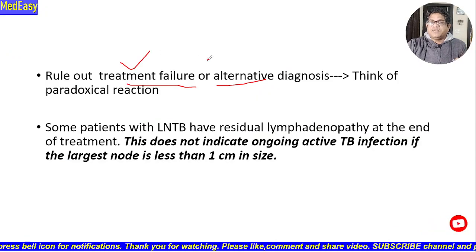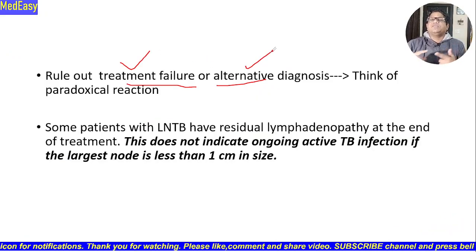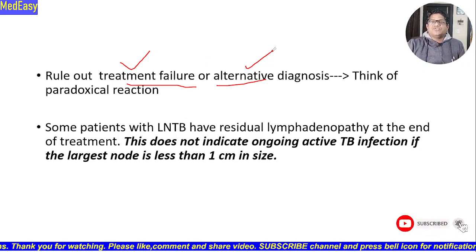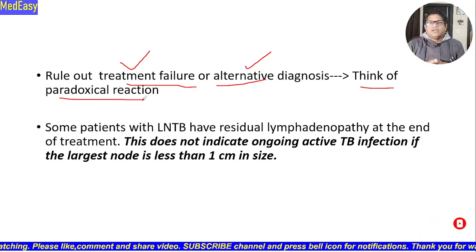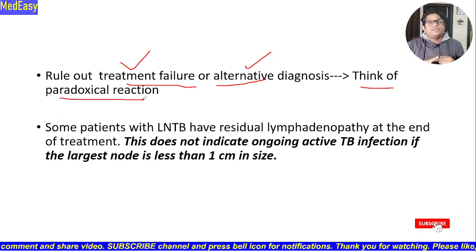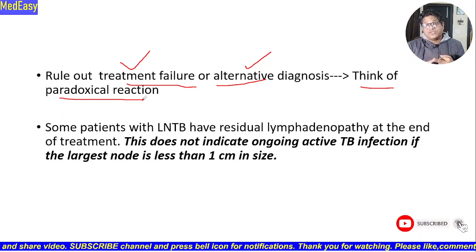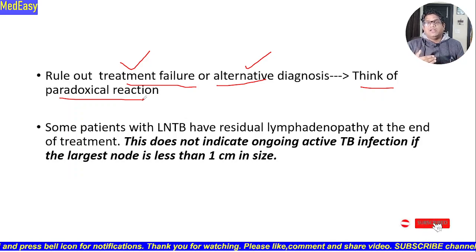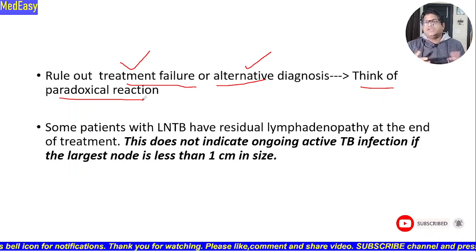Once treatment failure and alternative diagnosis are ruled out, so that treatment failure is not the case and an alternative diagnosis does not seem likely, in that situation we should think of paradoxical response. We will discuss it in detail in subsequent slides. So first we rule out that there is failure of the treatment and that there is an alternative diagnosis for the patient's condition. After this is ruled out, we have to think of the paradoxical reaction that the patient is having, leading to worsening of the symptoms.